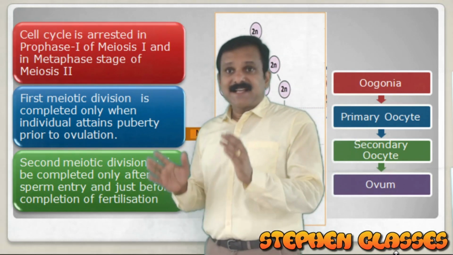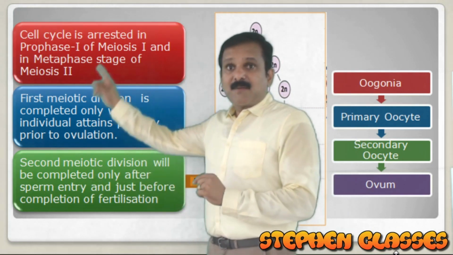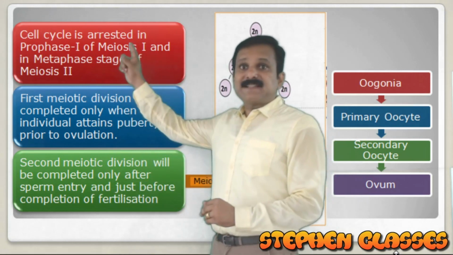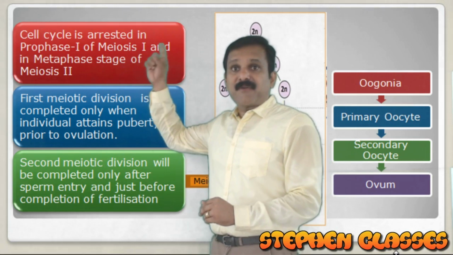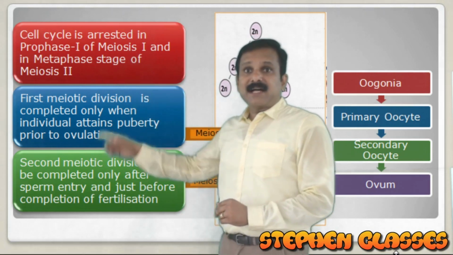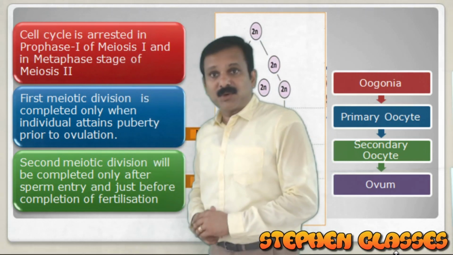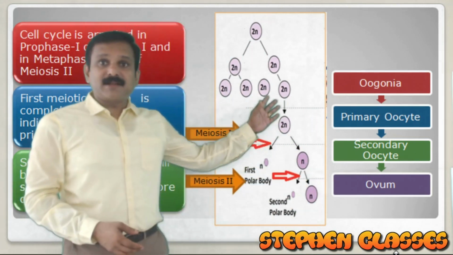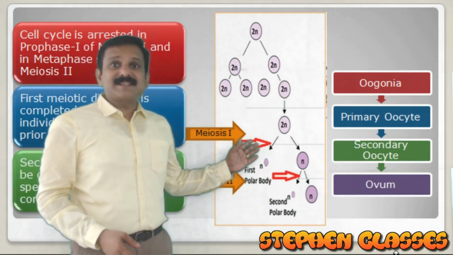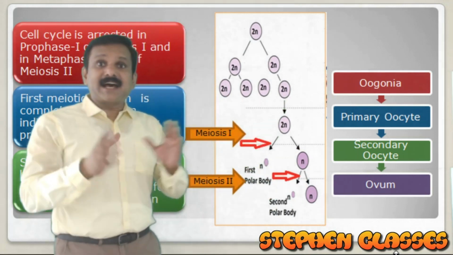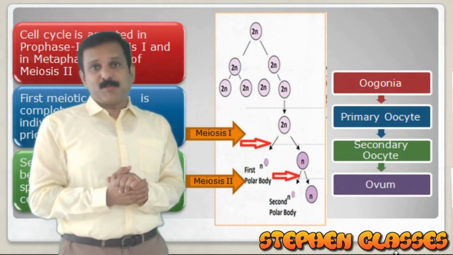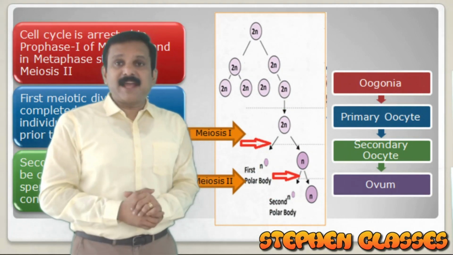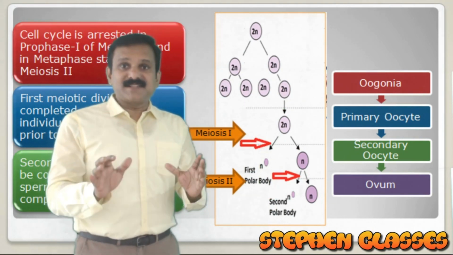So the cell cycle is arrested at two stages. What are the two stages in which the cell cycle is arrested in oogenesis? One is at prophase 1 of meiosis 1, and the other is at metaphase stage of meiosis 2. Is it clear for you? So the flow chart is very important, and also the stages at which the cell cycle is getting arrested are very important. So in this session, I was explaining oogenesis.